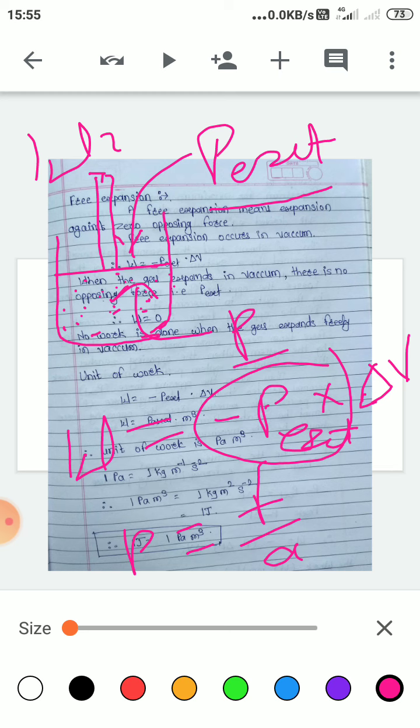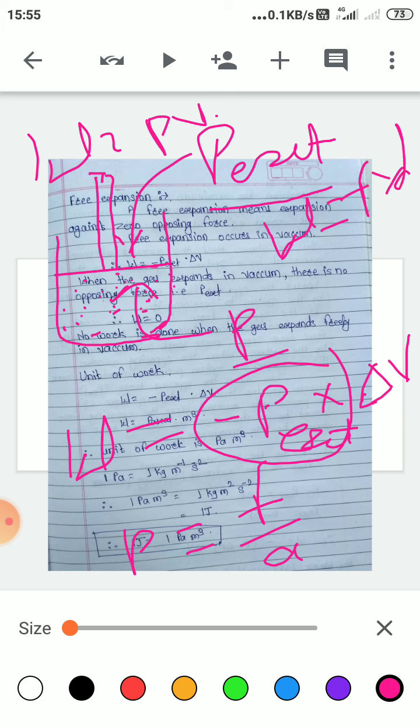We also saw one definition for work, W is equal to F into D.